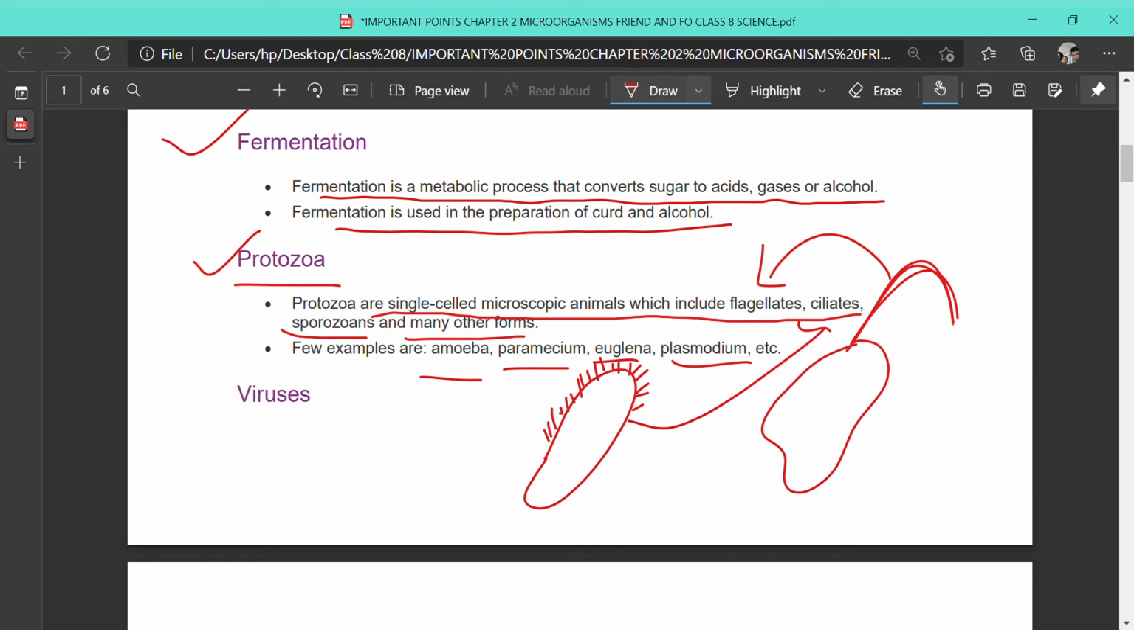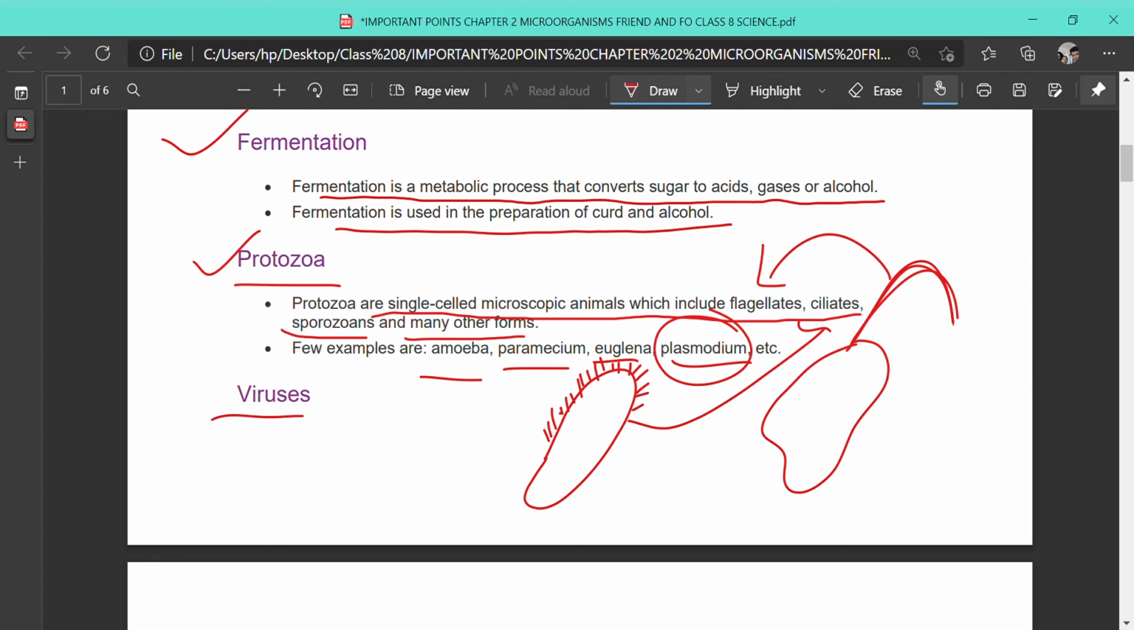And one most important thing you should know about is the dangerous disease called malaria, and this deadly disease is caused by the protozoa called plasmodium. The full scientific name is Plasmodium vivax.